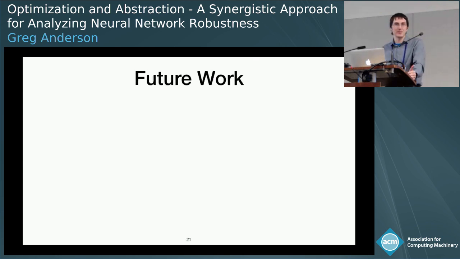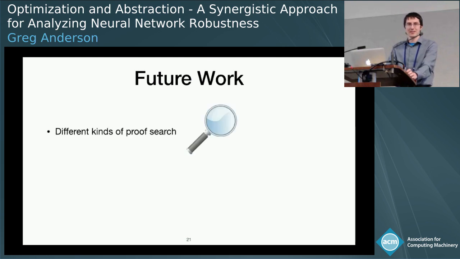So I think what I've described here is a good start, but there's some future work that I think is really interesting to explore, and I want to highlight 2 directions in particular. The first is to introduce different kinds of proof search. So what I've described, our proof search, is based on abstract interpretation, but in general, people have come up with many different ways to try to search for proofs of robustness. For example, based on solvers or mixing solvers with abstract interpretation. And when I was referring to choosing a domain, there's no reason we really couldn't choose a domain or choose a solver or choose some other approach rather than just picking some domain.